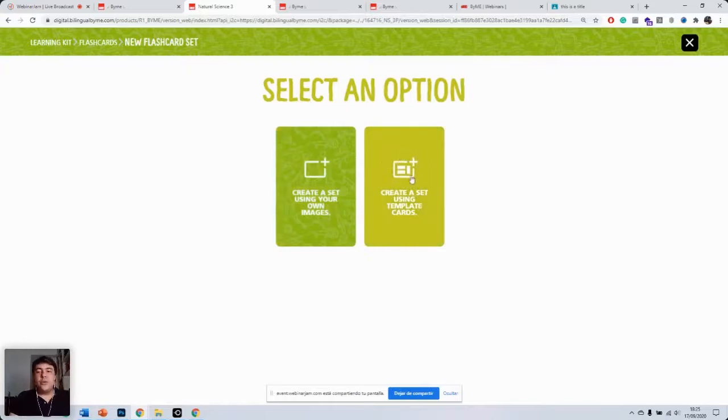Or you can create a set of flashcards using the pictures that come built into the system. For example, if you see that in the first three units there are only a few terms or words that your students are struggling with, then you can create a set of flashcards combining all of the words that you want. But for this session, let's create our own set.